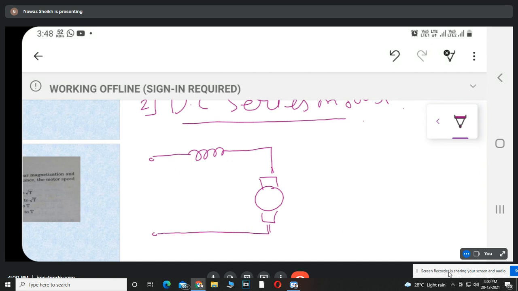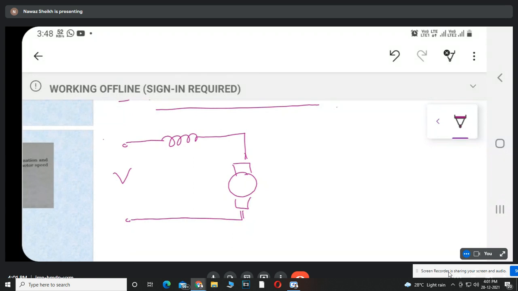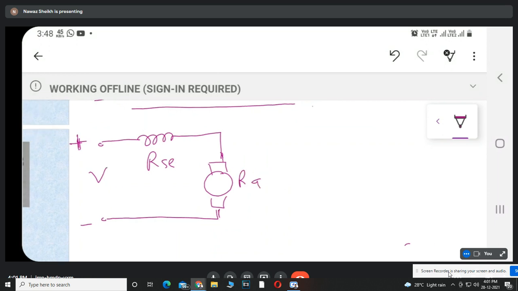In series. Yes, field winding and armature windings are connected in series. This is the series resistance RSE. Yes, any difficulty? Sir, both are connected in series now. Yes, both are connected in series across the DC supply. This is field winding resistance and armature winding resistance.